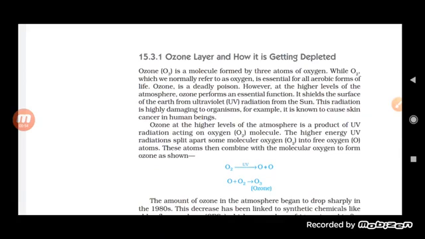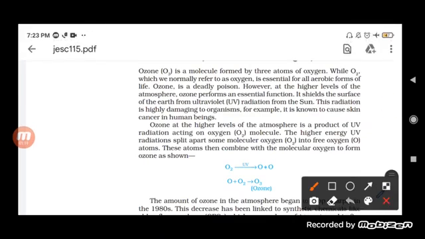So for this, let us try to understand the ozone layer. When we talk about ozone, what is ozone? It is a molecule consisting of three oxygen atoms together. And the formula for ozone, as you can see here, is O3.